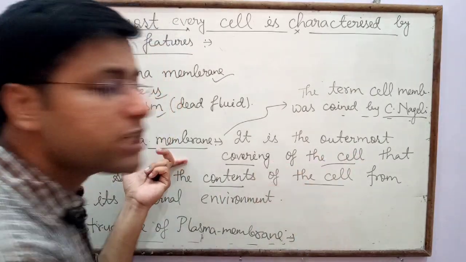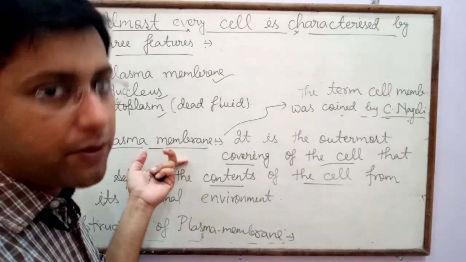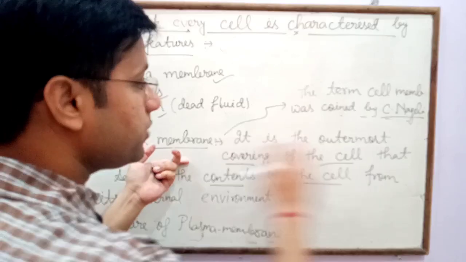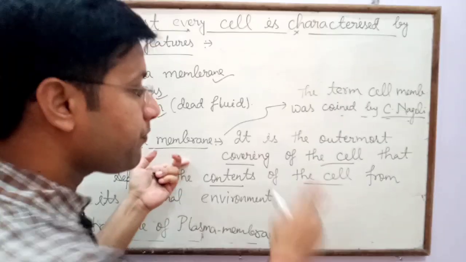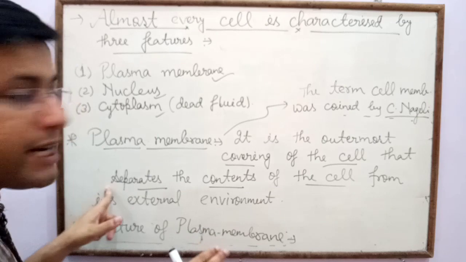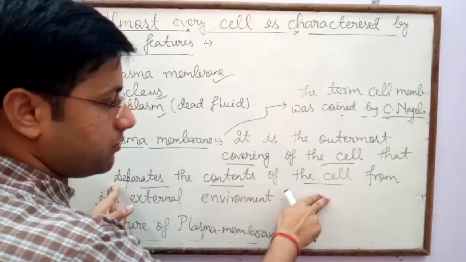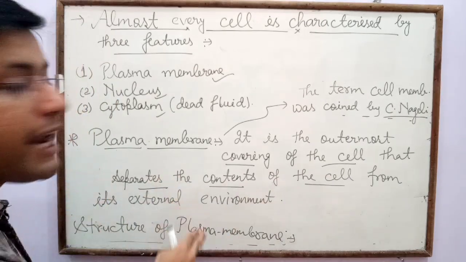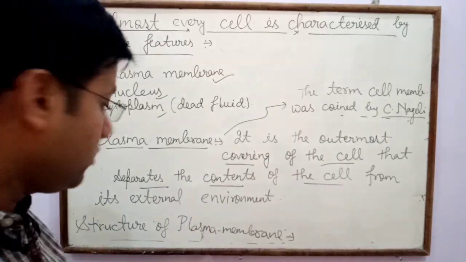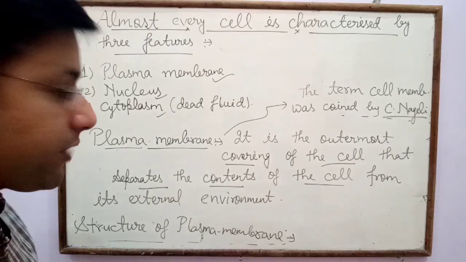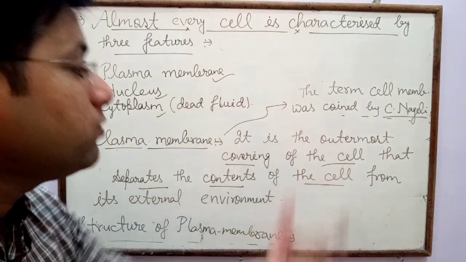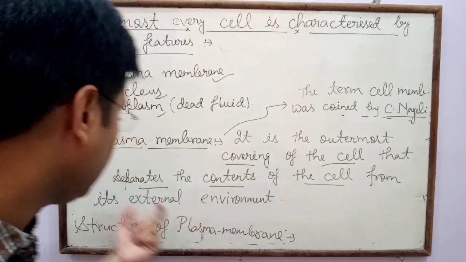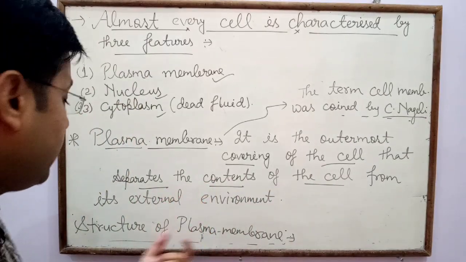So it is the outermost covering of the cell, in all types of cells: plants, animals, fungi, bacterial cell. It is the outermost covering or layer of the cell that separates the contents of the cell. What is the main function of plasma membrane? It separates the contents of the cell from its external environment.